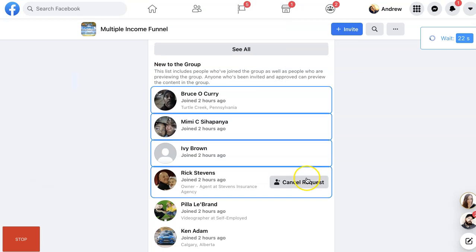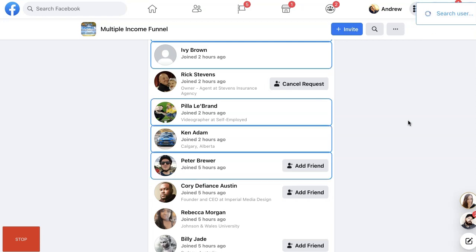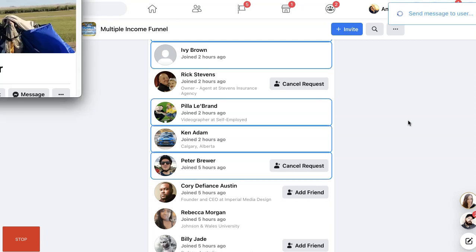Now it's going to go to the next person here, which is going to be Peter. Now, Pila and Ken, you can see that they don't have anything here. They're basically just not open to new friends, which is fine. We can still use the other individuals in the group who are, right? There's 2.6 billion people on Facebook. So don't worry about those few here and there that are not going to be a good fit for the offer and or your profile.